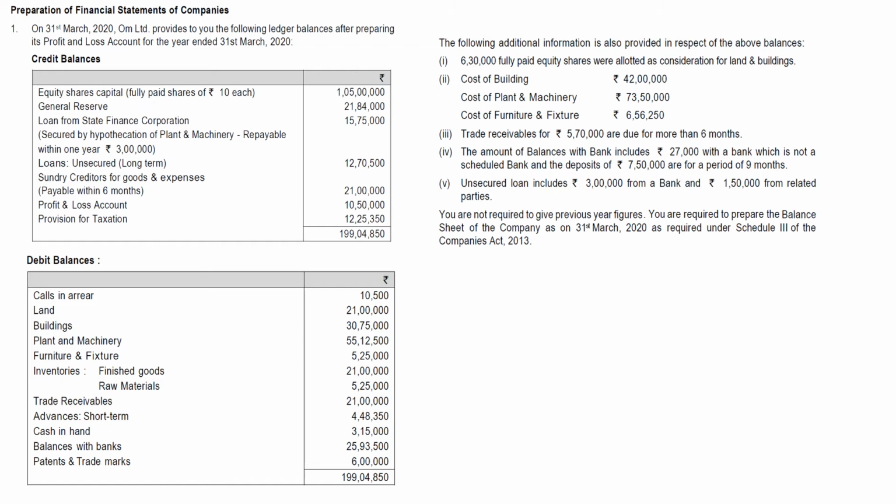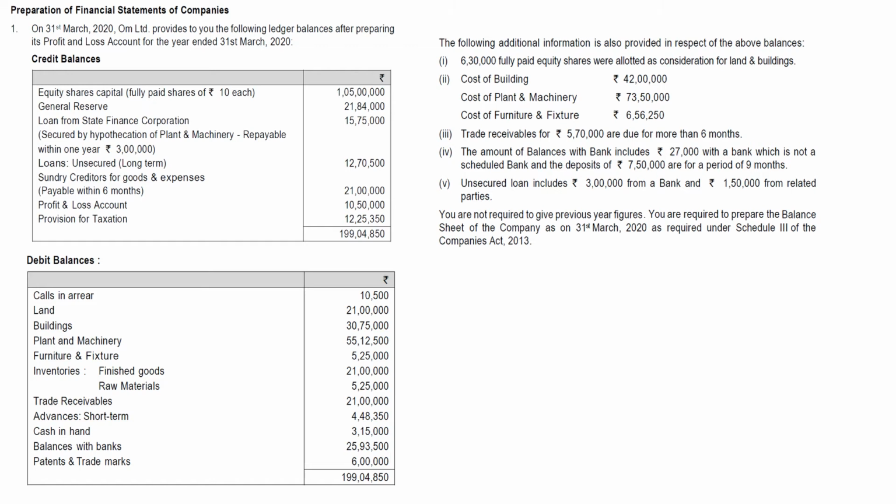Next, coming to debit balances, calls in arrear. Calls in arrear refers to equity shares where somebody has taken the equity shares and we have called for payment and they have not paid, so this will directly get reduced from my equity share capital, so we have to show this reduction in the notes.